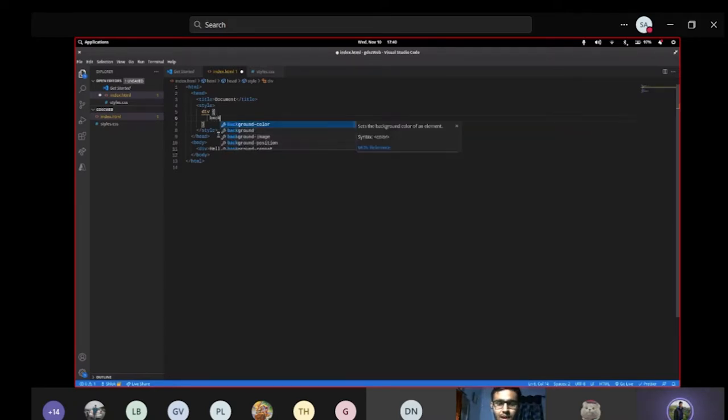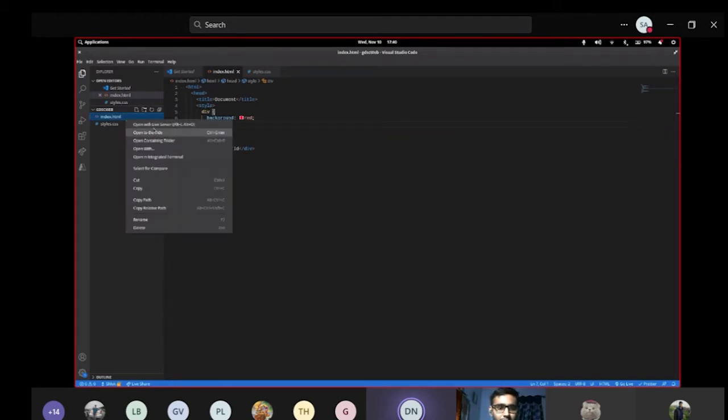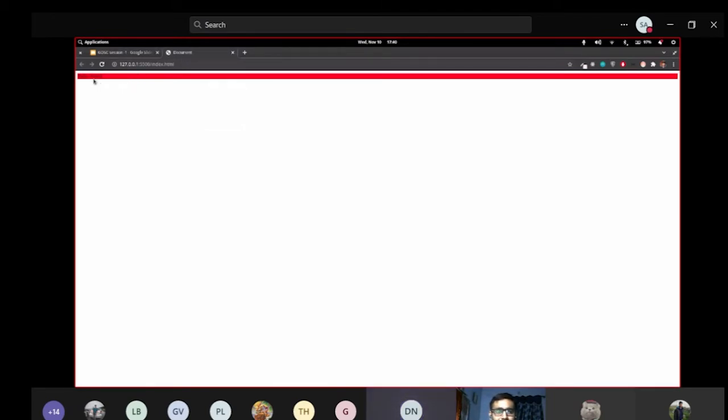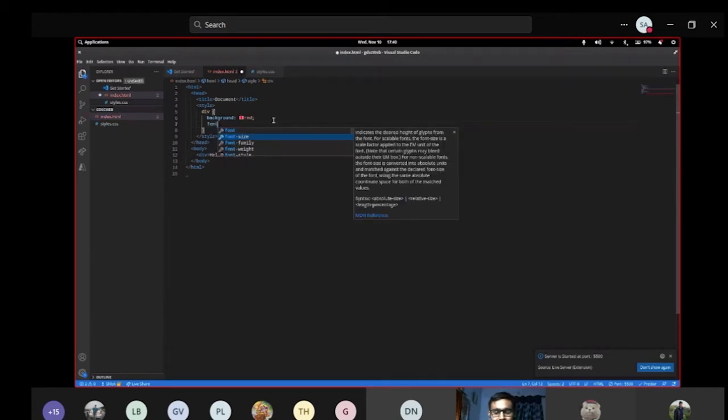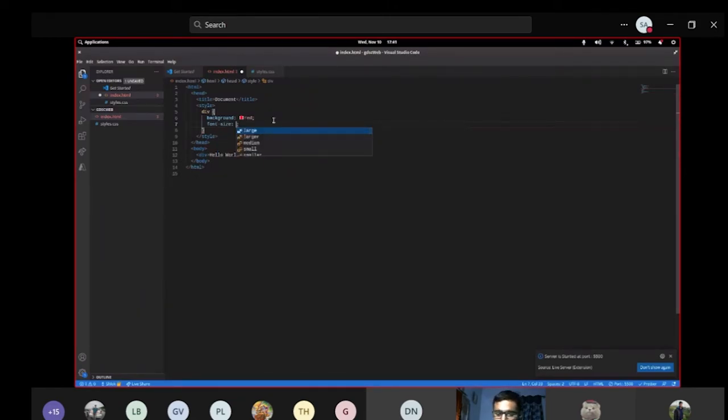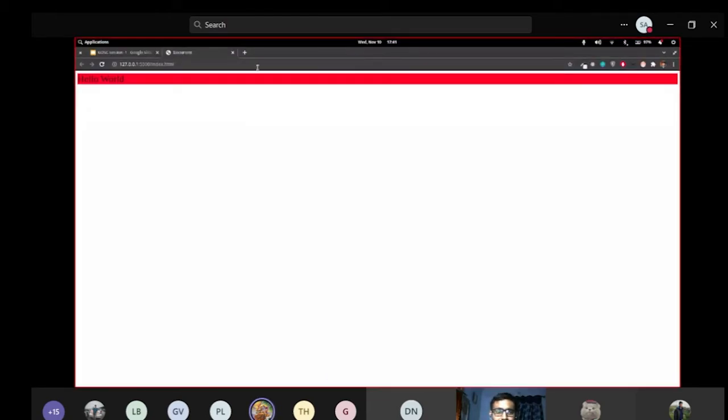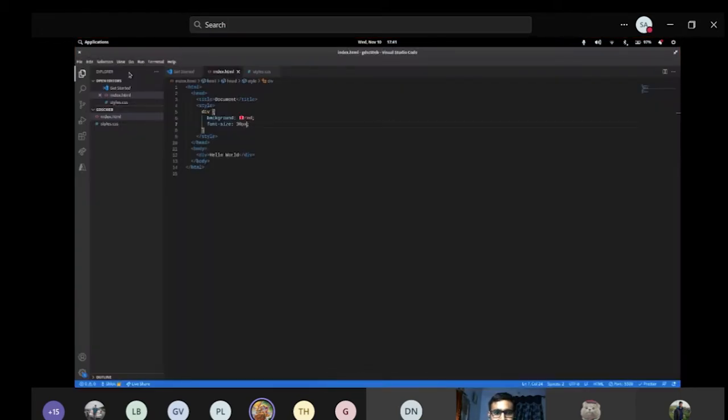I'm going to show some simple properties, and then we'll see some interesting ones like animation or flexbox. So suppose I gave some color red, simple. And let me open this. Yeah, you can see some red color is there and with some very pretty small text. Now I'll increase the font size. So see, you can use some good IDE and you can see a lot of things which are provided by autocomplete. You do not need to remember any of them. I'll write, suppose, 30px. Let me zoom in again and refresh. So you can see the size increased, right?